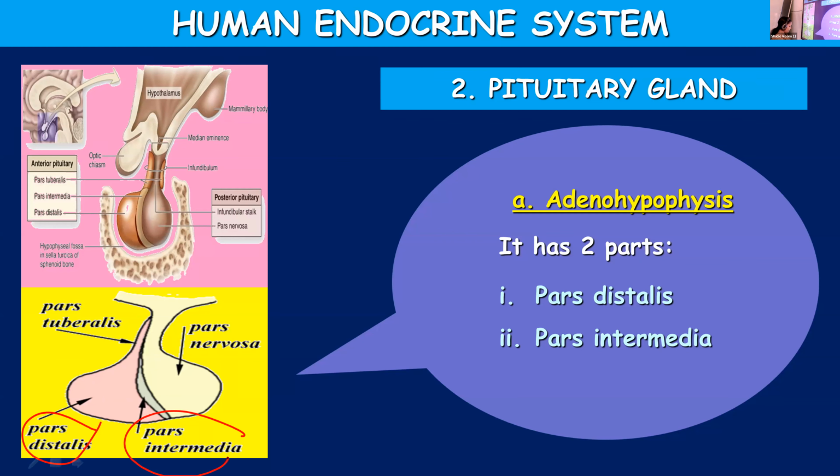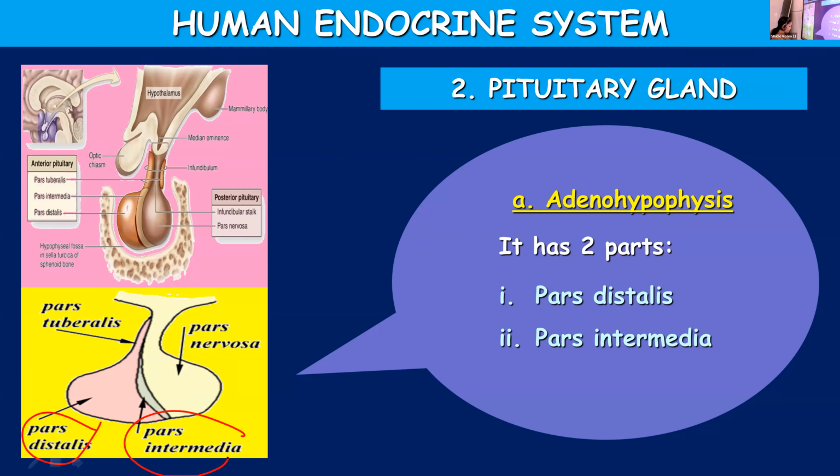Once again, the hypothalamus produces releasing hormones, inhibiting hormones, then oxytocin and vasopressin. Releasing hormones, as the name suggests, stimulate the pituitary gland to release hormones, whereas inhibiting hormones prevent the release of hormones from the pituitary gland.